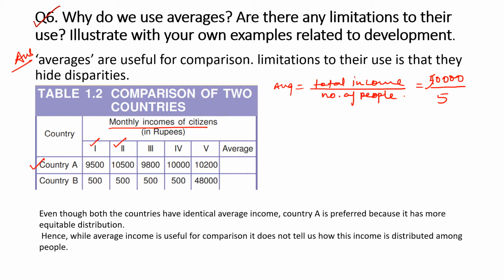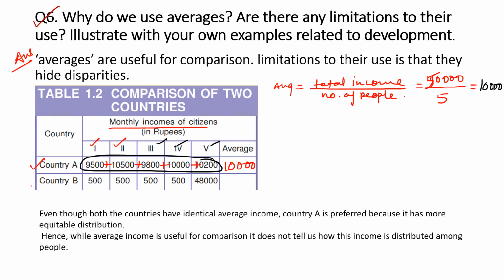This is 1, 2, 3, 4 and 5. So the total of country A will be 50,000. We will add all these, and it will be equal to 50,000. And 50,000 divided by 5 equals 10,000. So the average here will be 10,000.